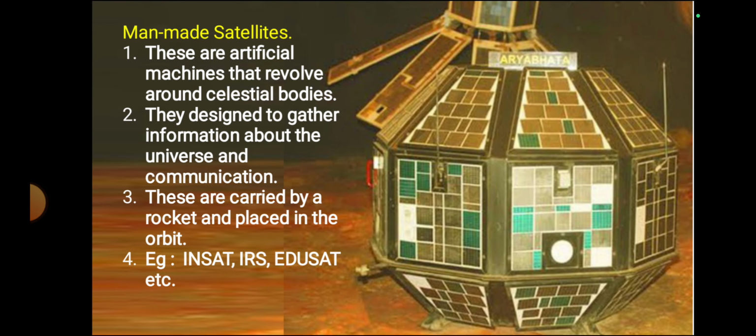Man-made satellites. These are artificial machines that revolve around celestial bodies, around the planets. They are designed to gather information about the universe and for communication. These are carried by a rocket and placed in a fixed orbit. For example, INSAT, IRS, EDUSAT, Aryabhatta, like that. These are all called man-made satellites, but the Moon is a natural satellite.